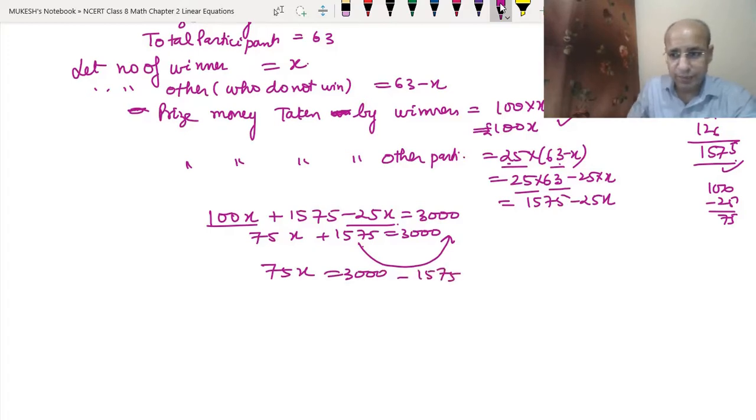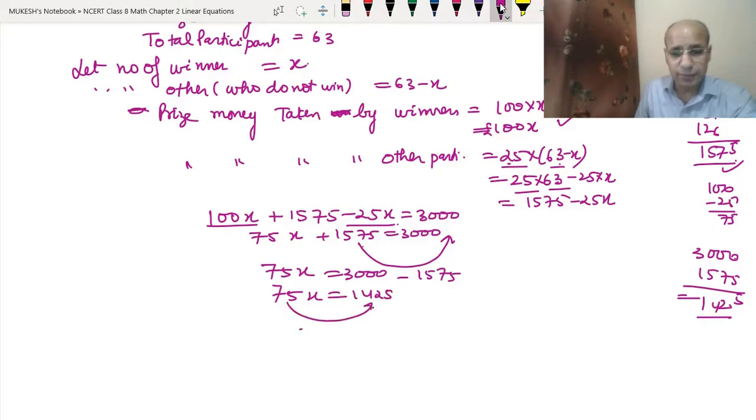We will subtract them. So 3000 and 1575 will be equal to 1425. So we got 75x equals 1425. So we will take 75 to the other side in division. So x became equal to 1425 upon 75.